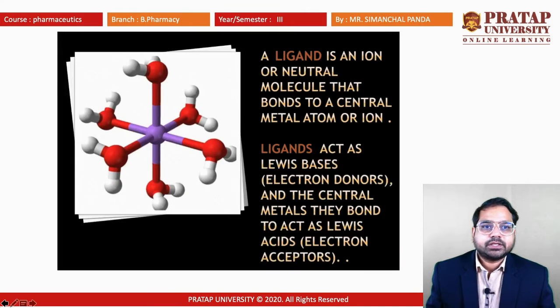A ligand is an ion or neutral molecule that bonds to a central metal atom or ion. Here the central molecule is shown with a color violet, and that is the central atom, and ligand acts as a Lewis base as it is the electron donor.